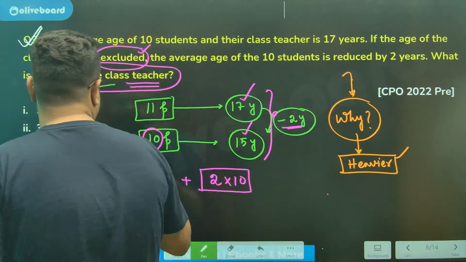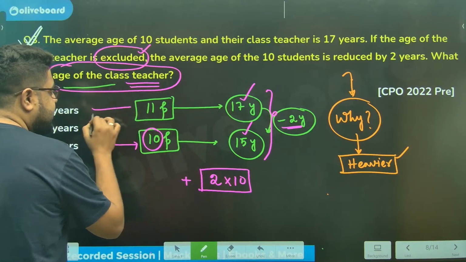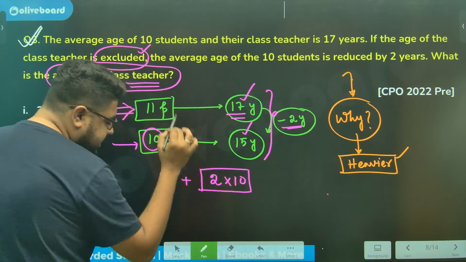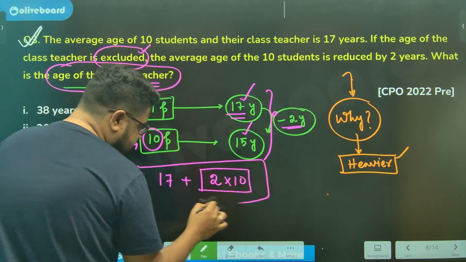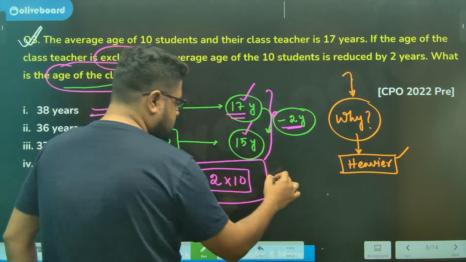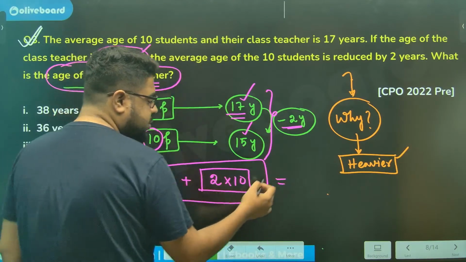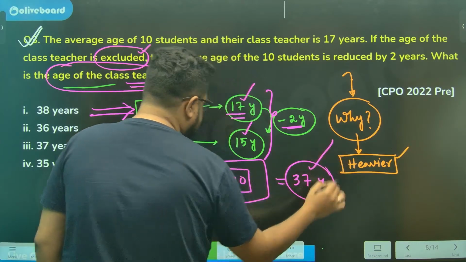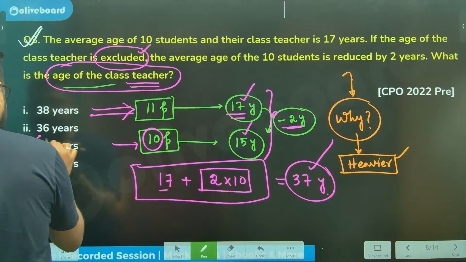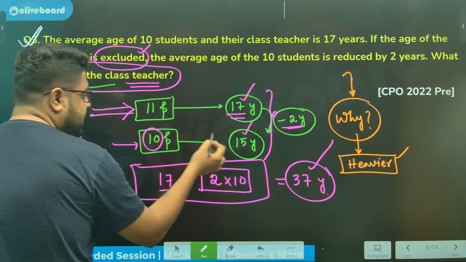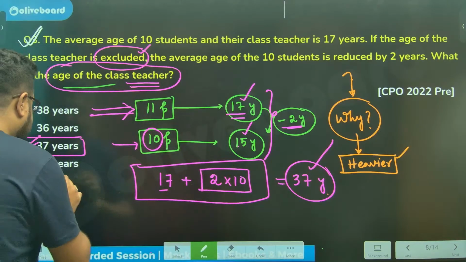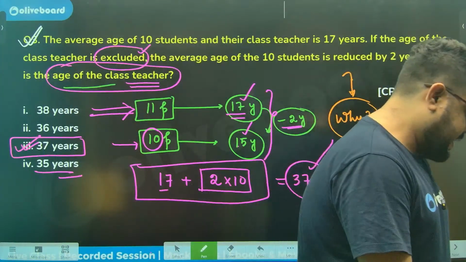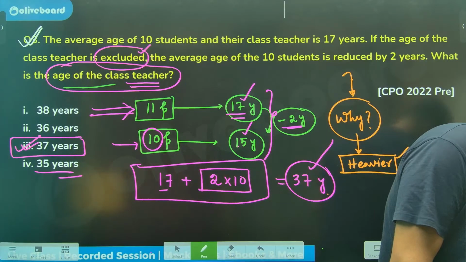So when the teacher was included, the average was 17. So we will take that average. So this is the age of the teacher. The answer will be 17 plus 20, which is 37 years. That is my answer, option number 3. Again, if you had taken the other average, you would have gotten 35. That is also written in the options, and that is when we make the mistake.